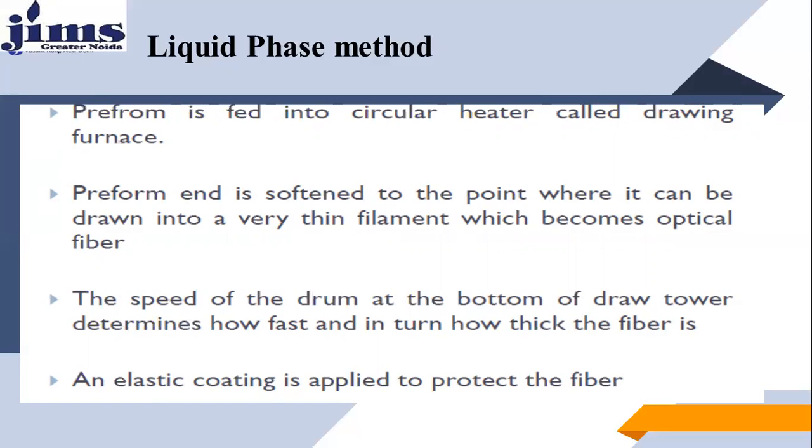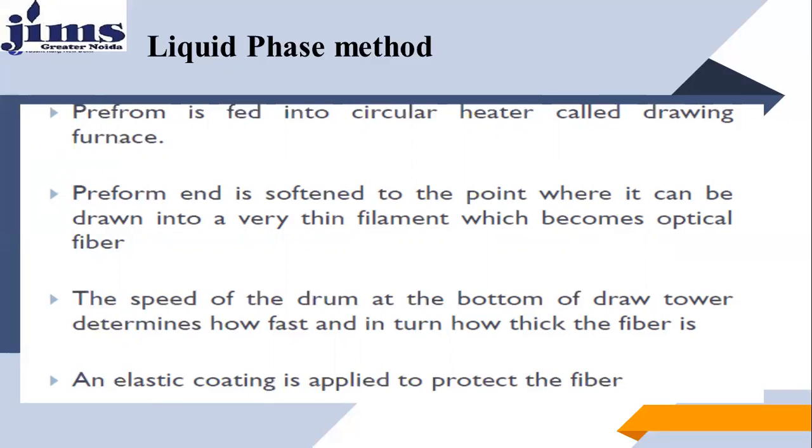The preform end is softened to the point where it can be drawn into a very thin filament, which is the fiber. We take a little bit of glass from the preform and force it into a wire type of shape that we call optical fiber.